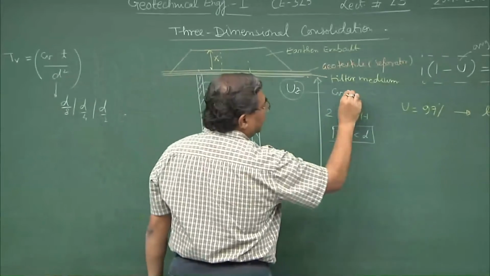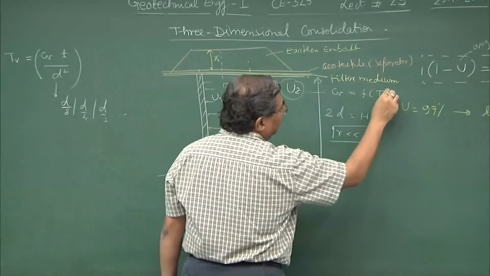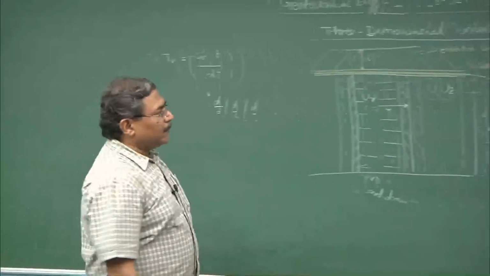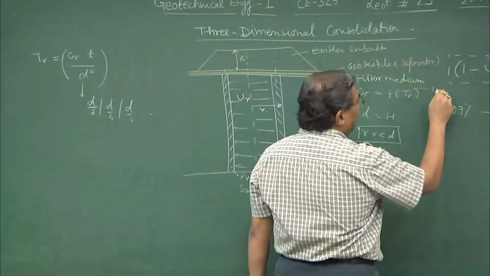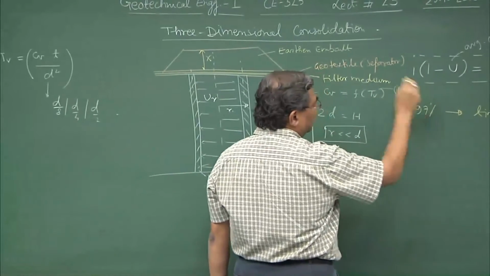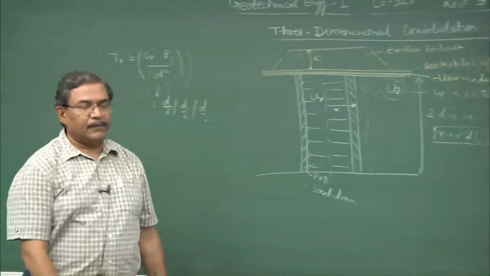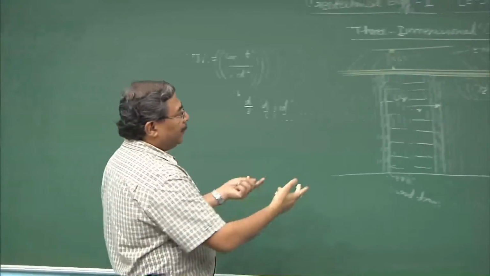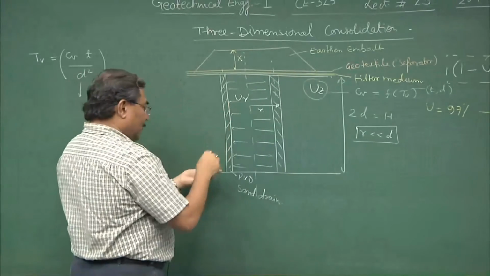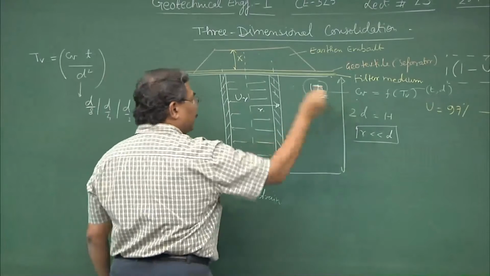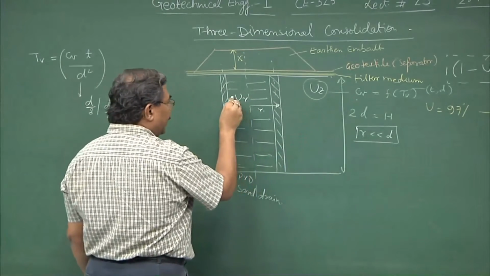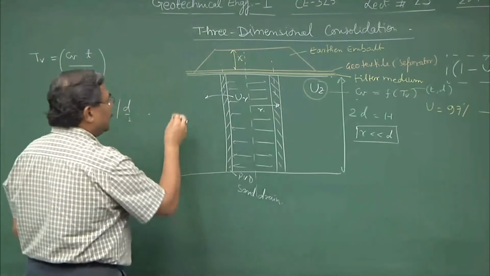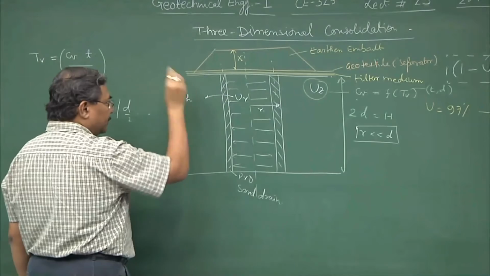And this CV is related to TV, and this TV takes into account the time and the drainage path. Is this okay? Now, what we have done extra is we have induced UR. So, that means this philosophy is valid for UR also, provided we define another term which is CH.